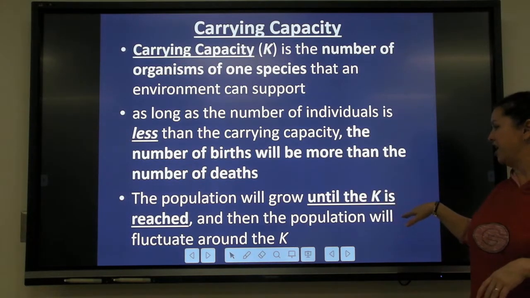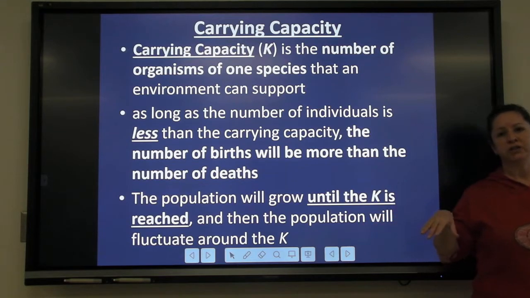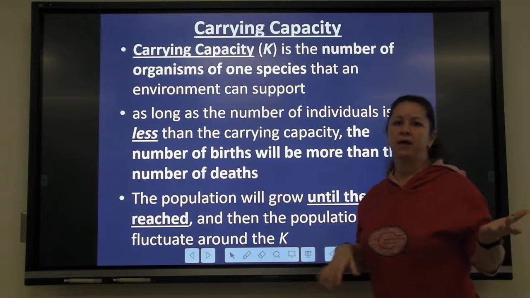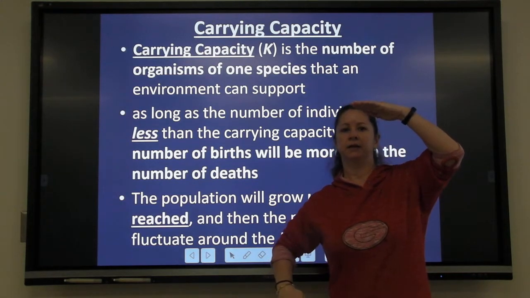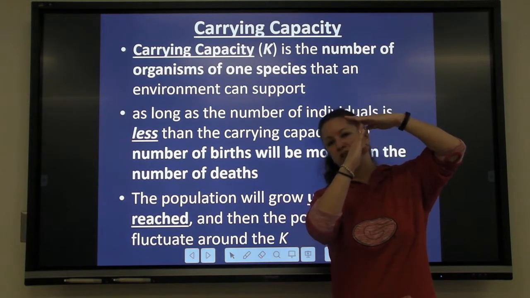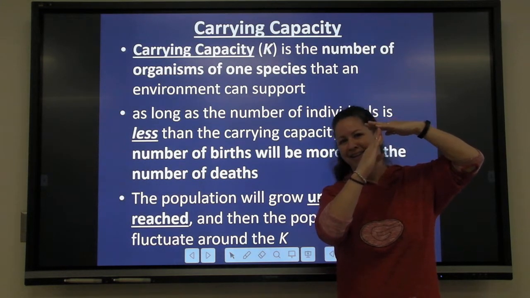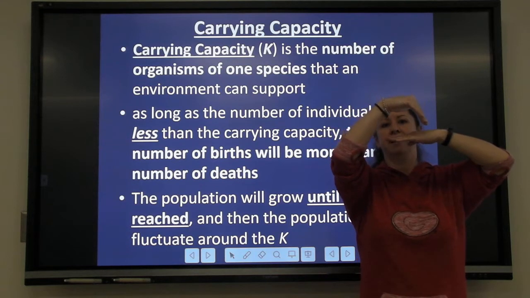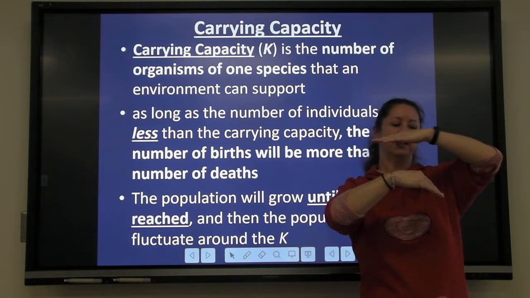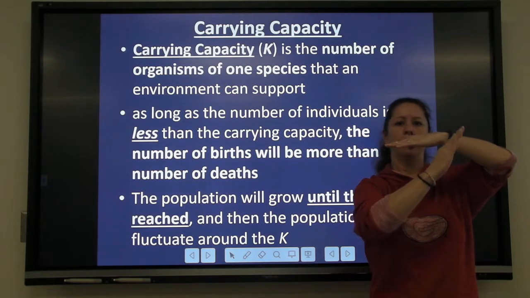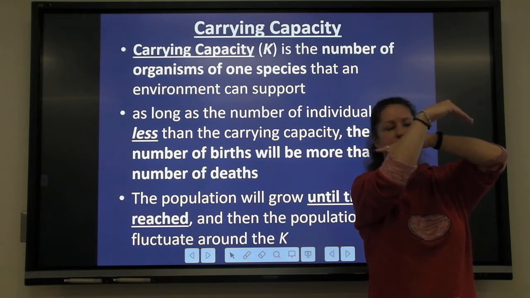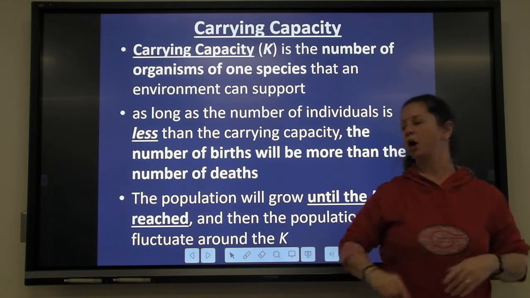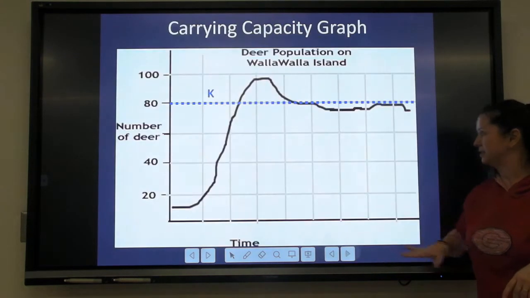Now, once you reach the carrying capacity, the population is going to stabilize, and it should fluctuate around that carrying capacity. Now, carrying capacity is not a ceiling. It's not like the population grows and then it goes, boop, stop. It doesn't do that. It's probably going to go past the carrying capacity, and then there's too many, and so it'll drop down again, and then there's more room, and so it'll go up again, and then there'll be a little bit too many, and so it'll drop down again. That's what it means by fluctuating around the carrying capacity.